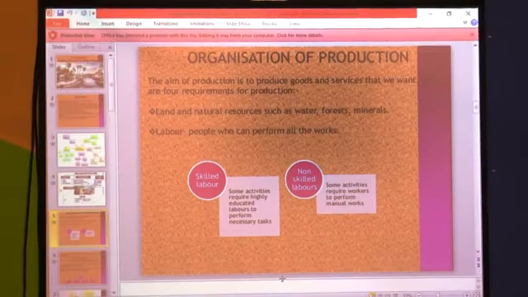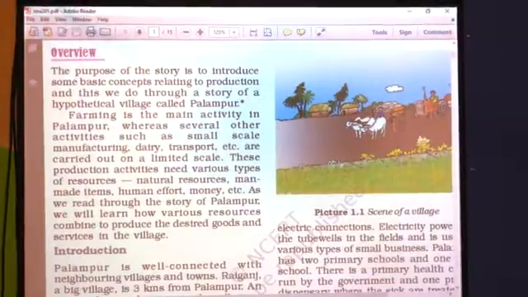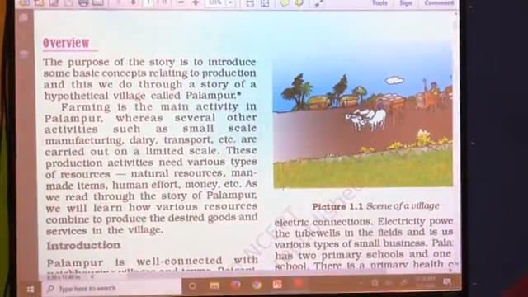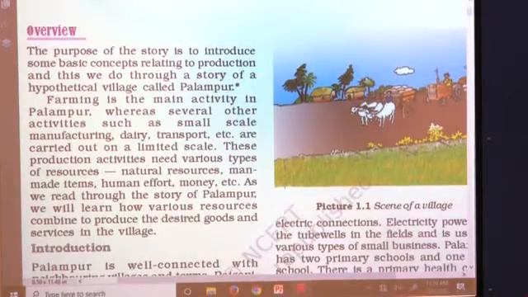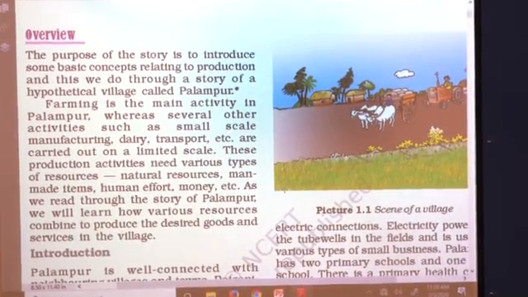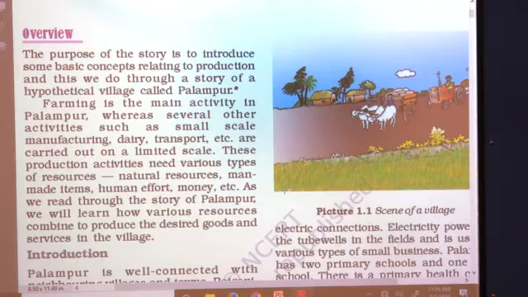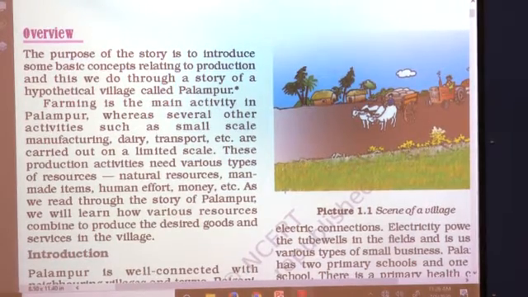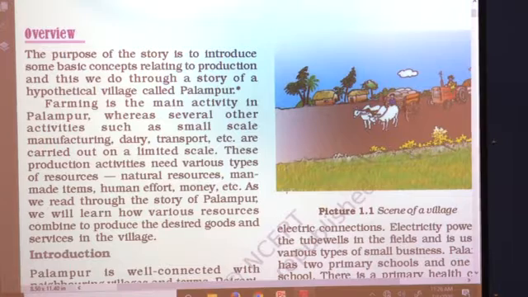Open page number 1 in the textbook, the story of village Palampur. See, the purpose of the story is to introduce some basic concepts related to production, and this we do through the story of a hypothetical village called Palampur. So why are we going to study this lesson? Because we are going to study the basic concepts related to production through the story of village Palampur.